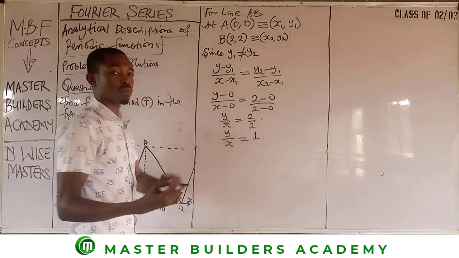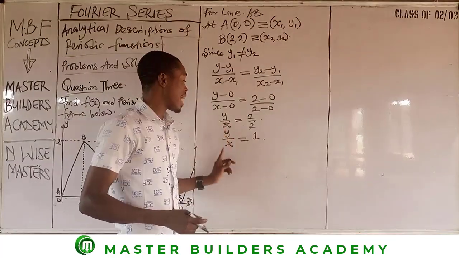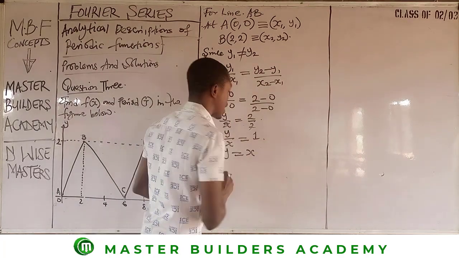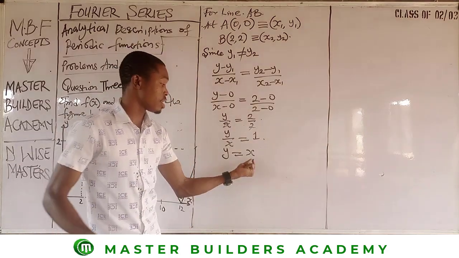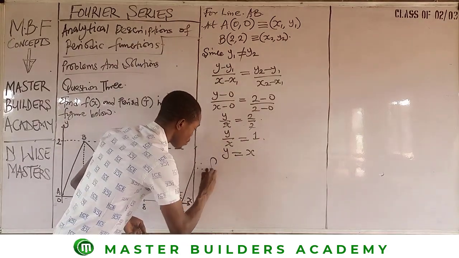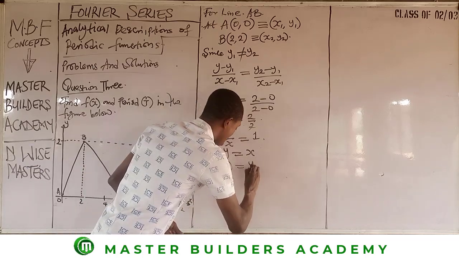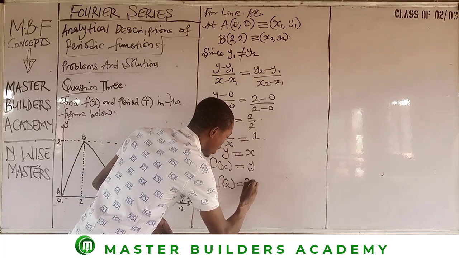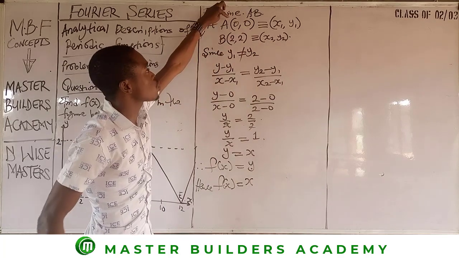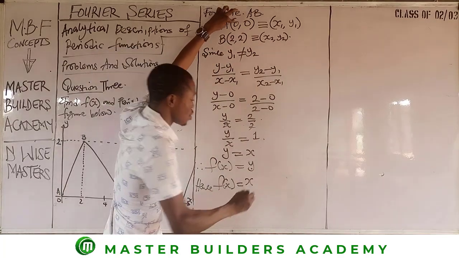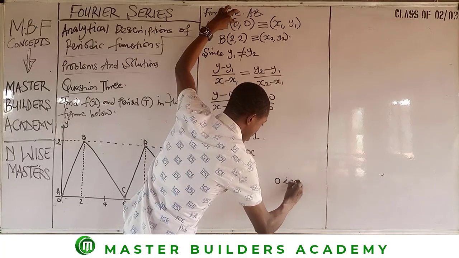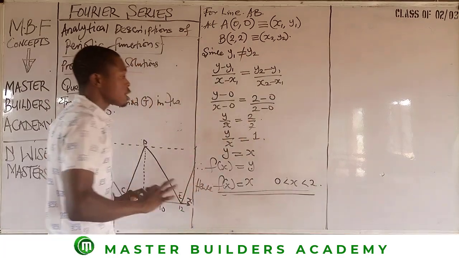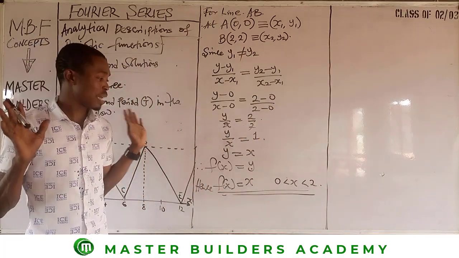And when we make y the subject of the formula, which is the dependent variable, x is the independent variable, if we cross multiply, we have that y is equal to x times 1. And x times 1 is 1x, which is the same thing as x. Therefore, f of x is equal to y. Hence, f of x is equal to x. Within what range? Come back to A, which is your starting point. Use the two values of x: 0 less than x less than the second value of x, which is 2. This is for this particular function. It's as simple as this.